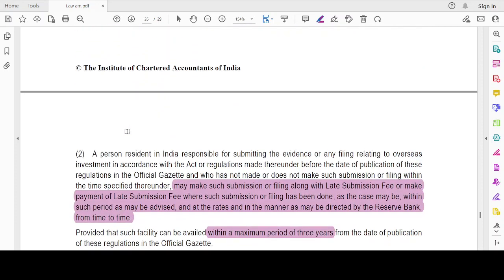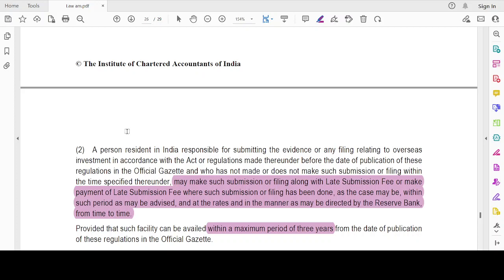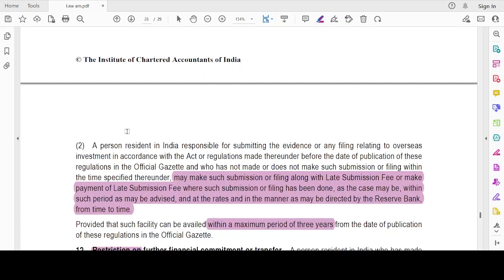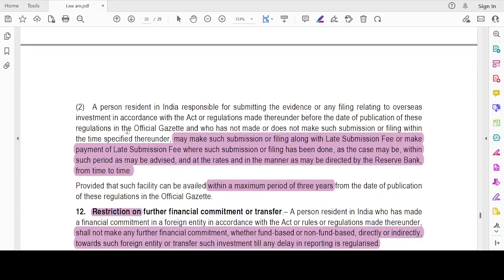A person resident in India who was required to submit evidence or any filing related to overseas investment in accordance with the Act or regulations made thereunder before the publication of these regulations in the official gazette, and who has not made or does not make such submission or filing within the time specified thereunder, may make such submission. See, before the regulations came into picture, there was no such requirement, right? So once this regulation has come into picture, they would have given some transition period. Within that, you have to submit. If you are not submitting it, you will be allowed to submit the filings along with late submission fees, and the same 3 years period can be availed for late submission.